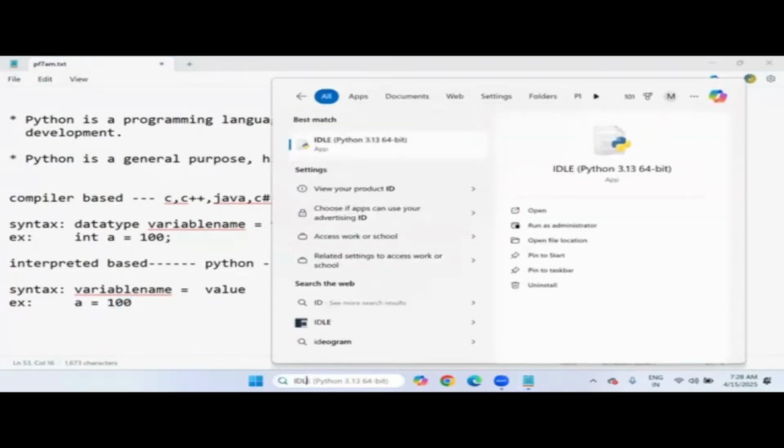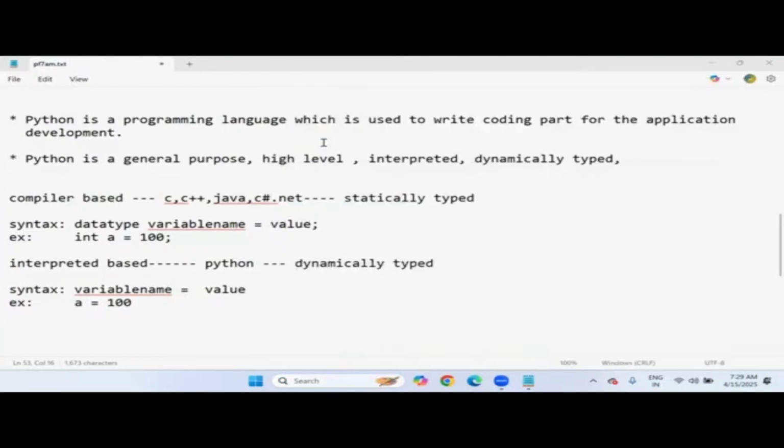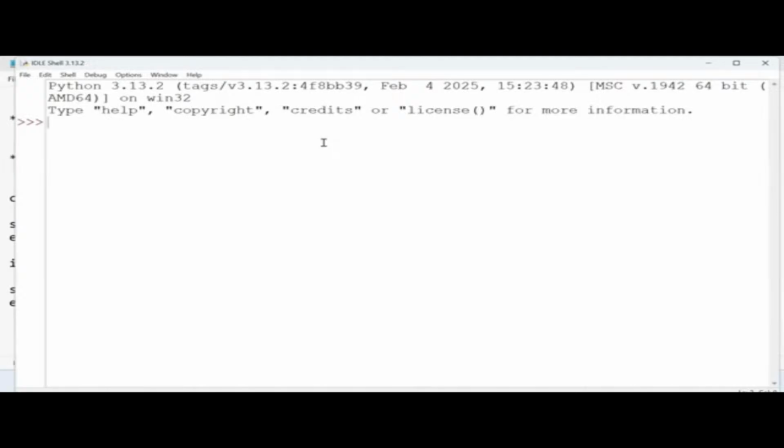For showing the example, I am opening the default editor tool of Python, that is called IDLE. This is the Integrated Development and Learning Environment. You may have a doubt about how it comes up. Don't worry. Our tomorrow's session is completely about that. I'll show you how to set up Python, how to download and install it, and what editors are available. We will discuss that tomorrow. Don't worry about that. Just for the time being, I'm opening IDLE, the editor tool of Python.